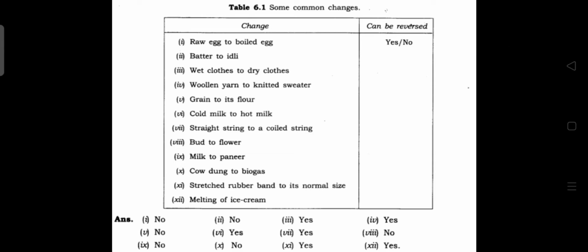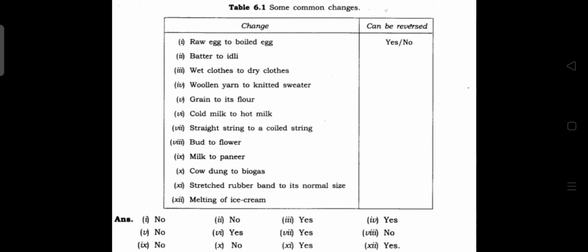Next one is cow dung to biogas. Converting cow dung to biogas. In this example, when we convert cow dung to biogas, we cannot take it back to cow dung. So that is also an irreversible process.